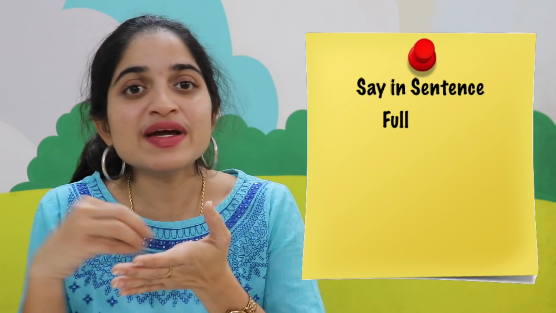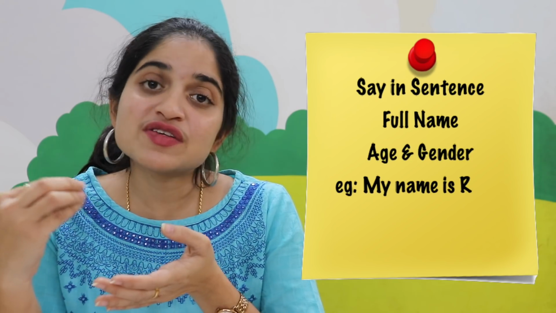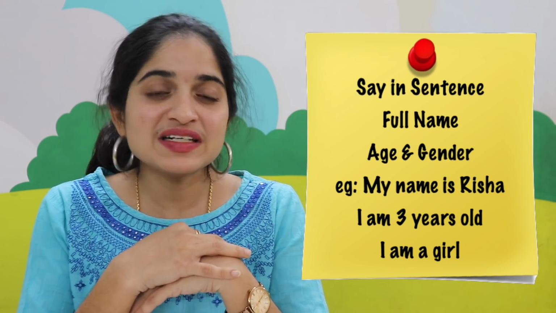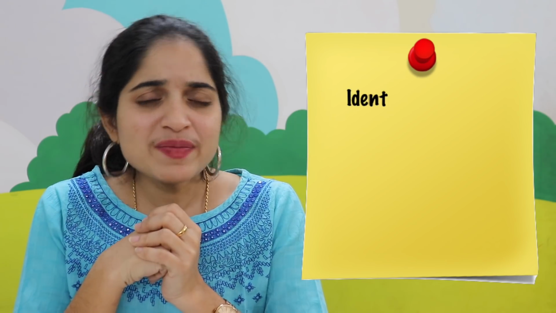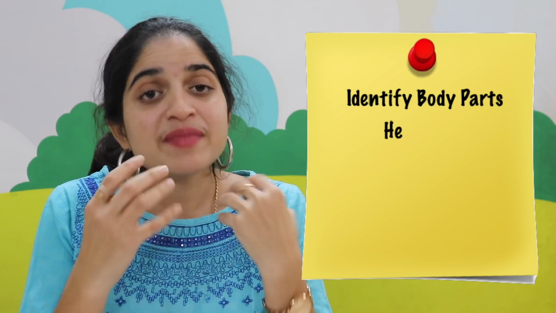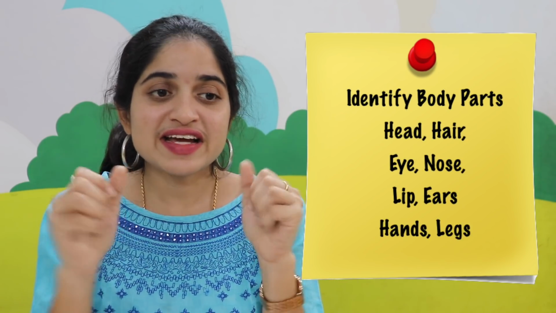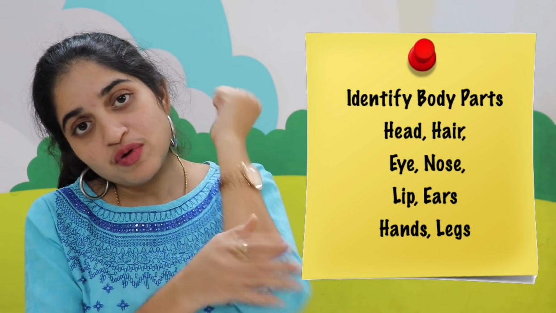So now let's look into the syllabus for nursery class. For a student in nursery class, the thematic concepts that a child should be aware of before the child gets into LKG is: the child should be able to say their full name in a sentence, their age and also the gender. The child should be able to say I'm 3 years old and I'm a girl or I'm a boy. They should be able to name at least 10 body parts, like the main ones: head, eyes, nose, lips, ears, neck, fingers, nails, hand, elbow, legs.